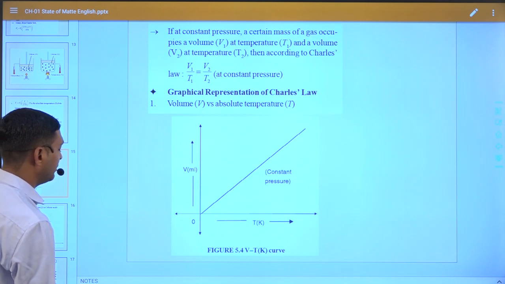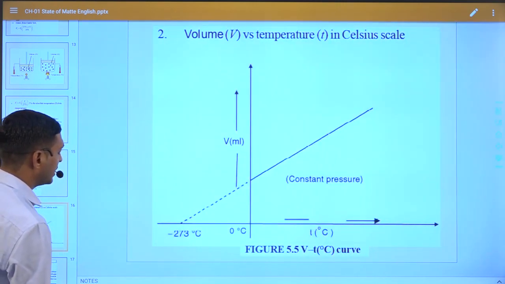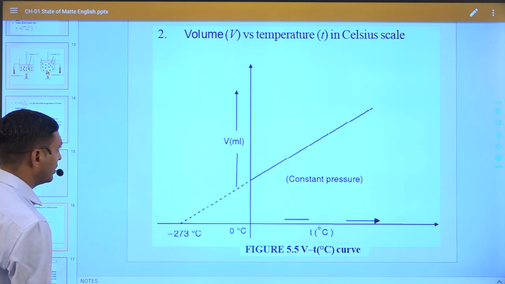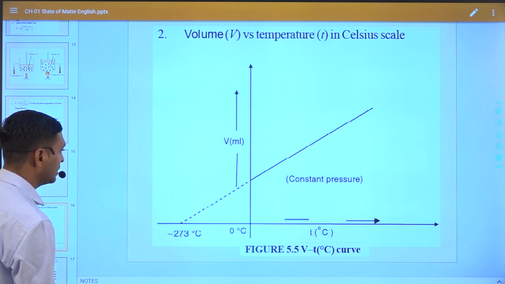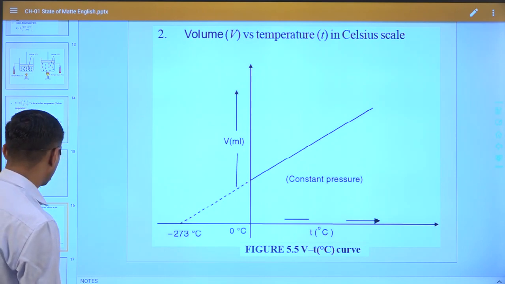If we take temperature in Kelvin, a temperature below 0 Kelvin is never possible. But in the case of the graph of volume versus temperature in degree, a temperature below 0 degree is also possible, but a negative volume is never possible.